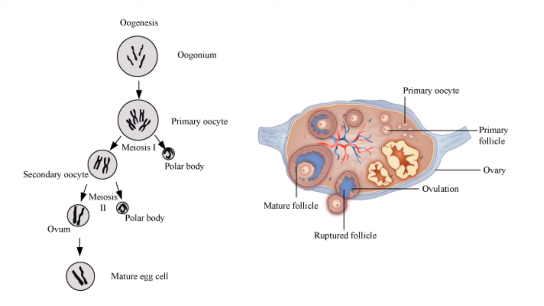The tertiary follicle further develops into a mature follicle or Graafian follicle. The secondary oocyte forms a new membrane called zona pellucida surrounding it. The Graafian follicle now ruptures to release the secondary oocyte from the ovary by the process called ovulation.